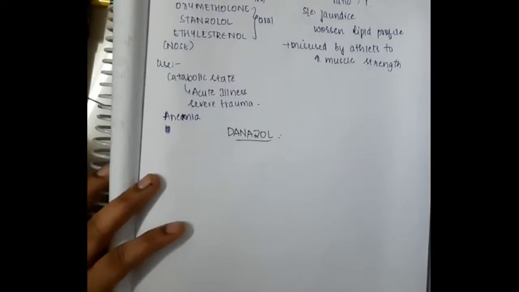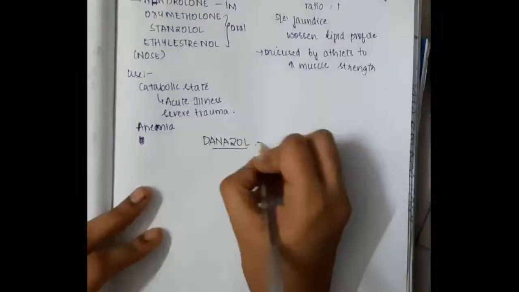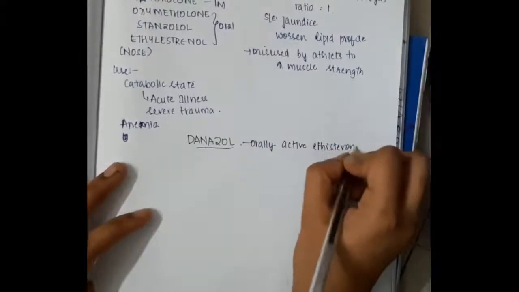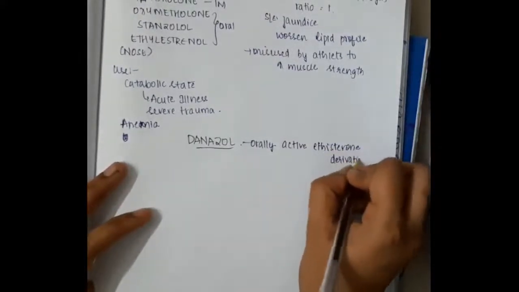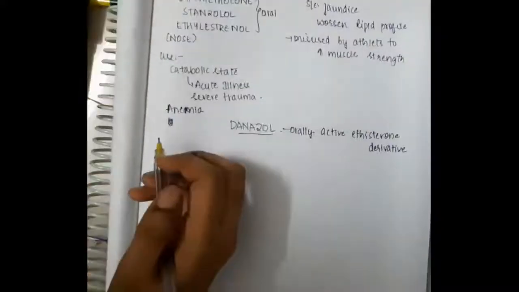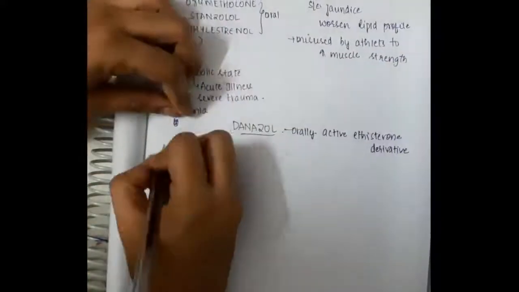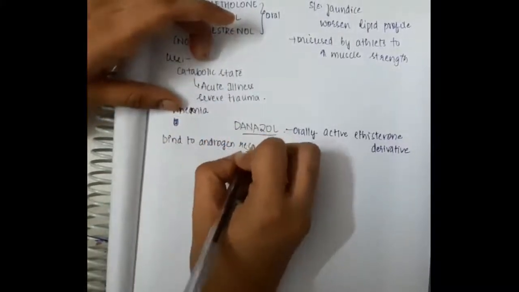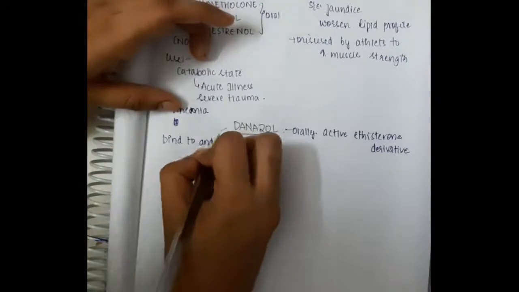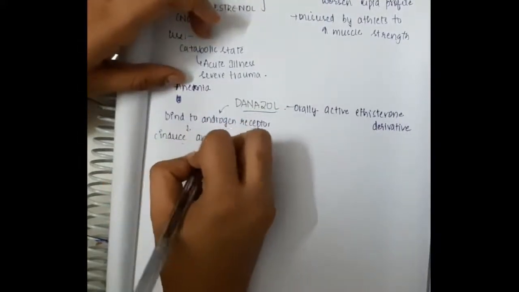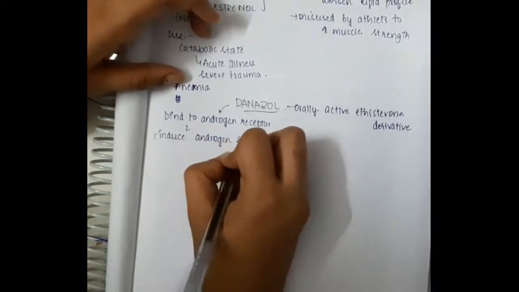Now coming to the next thing, which is danazol. So what is danazol? Danazol is an orally active ethisterone derivative. This danazol will bind to androgen receptors, and it induces androgen-specific mRNA production.